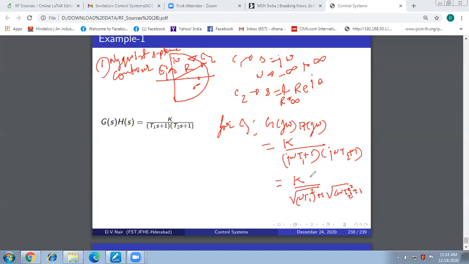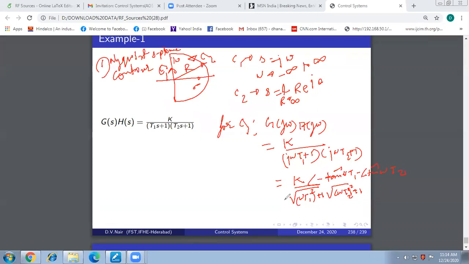And the phase angle will be minus tan inverse of imaginary by real, that is minus tan inverse omega T1 minus tan inverse omega T2.